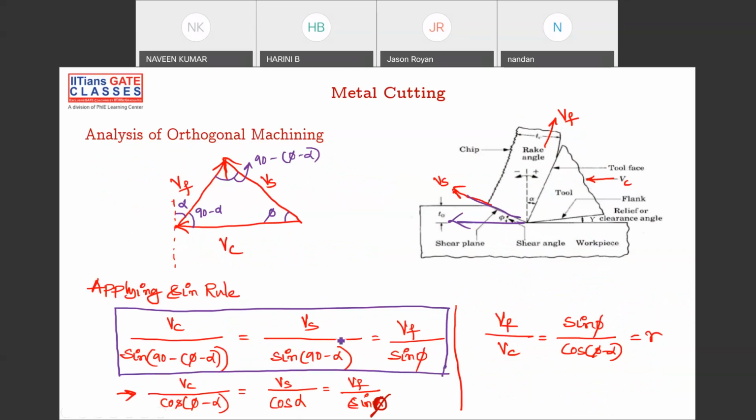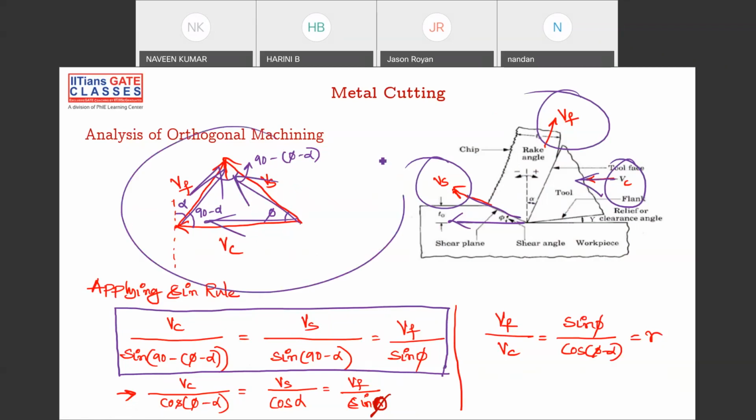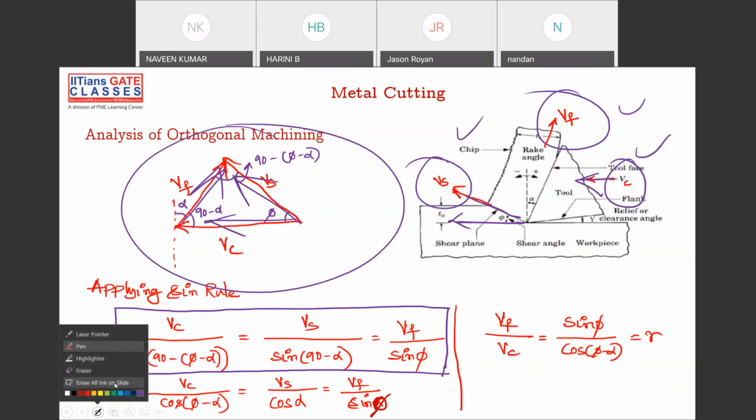And this is called velocity triangle analysis. It's very important. As I told you, we have three different velocities: VC, VS, and VF. All these velocities are vectors, so we can move the vectors anywhere in space. VC is this, and we put it like this. VF is this, and we put it like this. VS is this, and we put it like this. Then we form a triangle with these three velocities. So we formed a triangle.